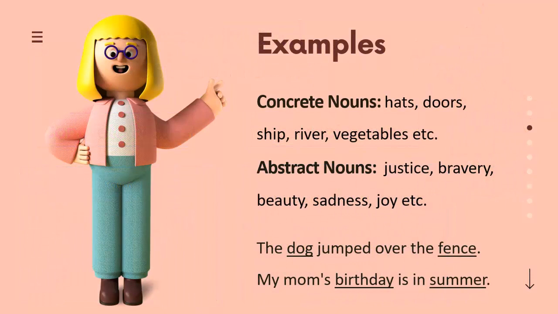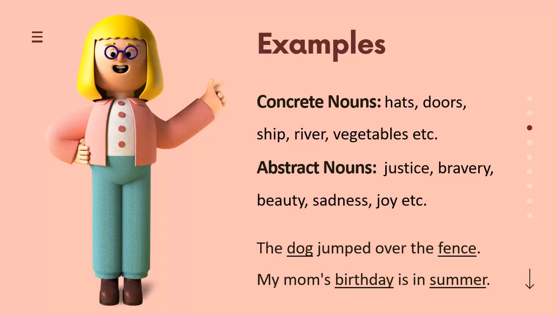Let's have a look at the examples of concrete and abstract nouns. Hats, doors, ship, river, vegetables, all of these are concrete nouns, while justice, bravery, beauty, sadness, joy are abstract nouns. Look at these sentences. The dog jumped over the fence. My mom's birthday is in summer. Here the words dog and fence are concrete nouns, whereas birthday and summer are abstract concepts. We can see dog and fence as they are concrete nouns, but birthday and summer season are abstract concepts.